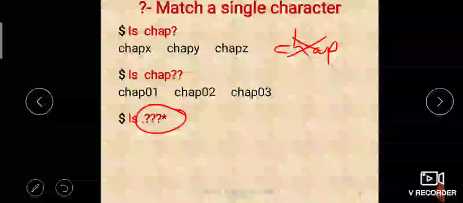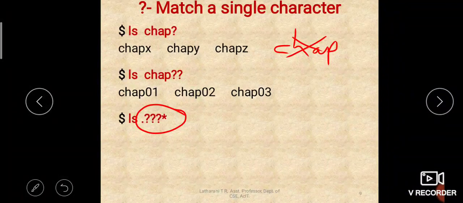The file should start with a dot. Okay, the file should start with a dot, and after that it can have three characters. It should have three characters must, and followed by anything or nothing. Okay, so that is the meaning. But three characters must be there, followed by any number of characters, may be there, may not be there, but it should also start with a dot. Okay, that is the pattern. That is what the pattern says.